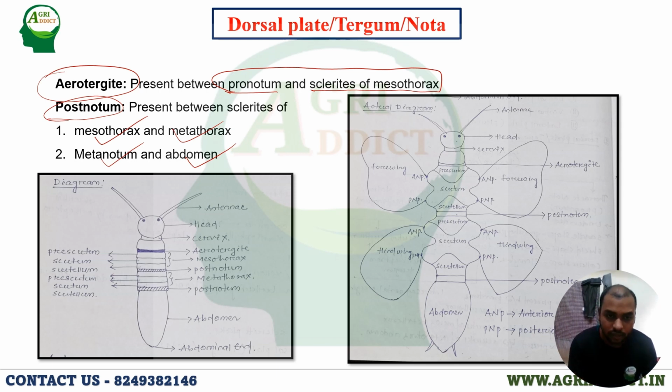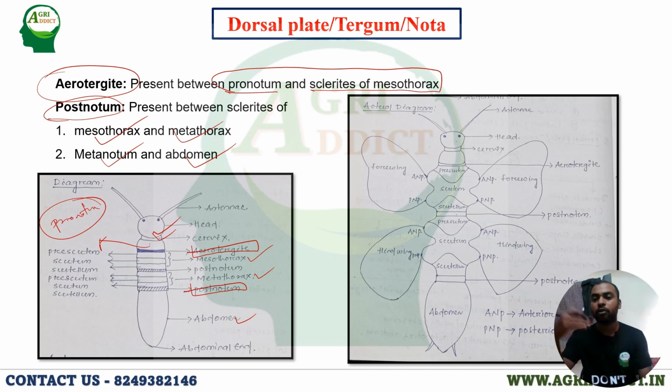You see here, this is the insect body. This is the head. This is the cervix, that means a neck-like structure, and this is the pronotum. And this is the mesonotum. This is also the mesothorax, and this is the metathorax, and this is the abdomen. You see here this acrotergite. I am telling you, this acrotergite and postnotum are of intersegmental origin. That means they will be present near the head and thorax, or the thorax and abdomen.